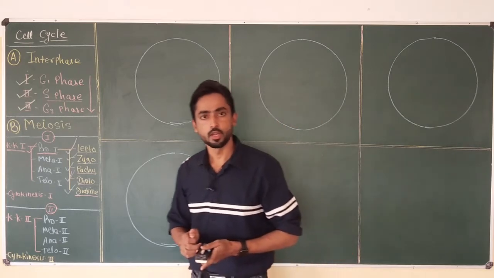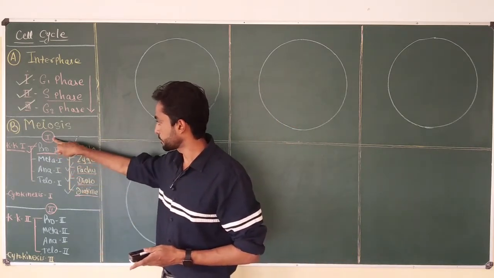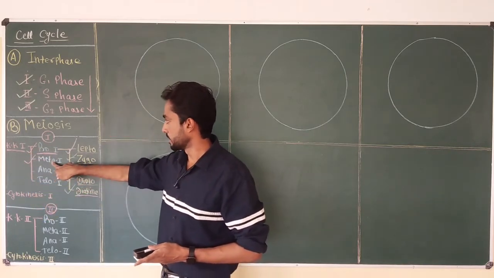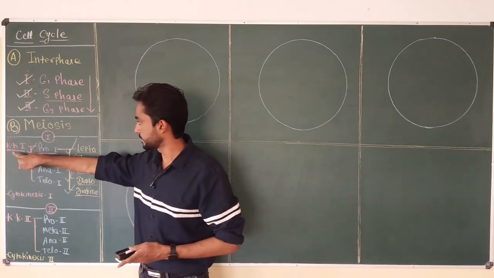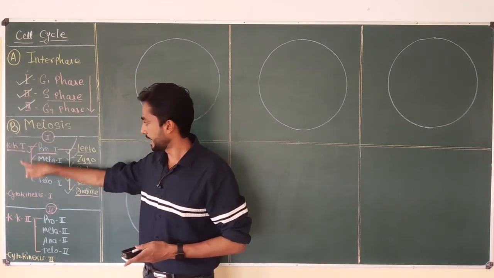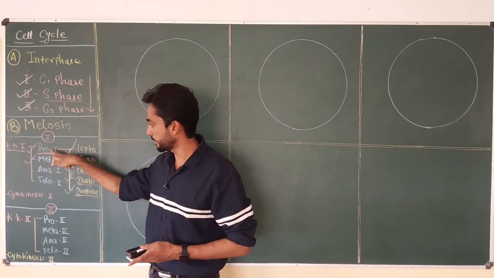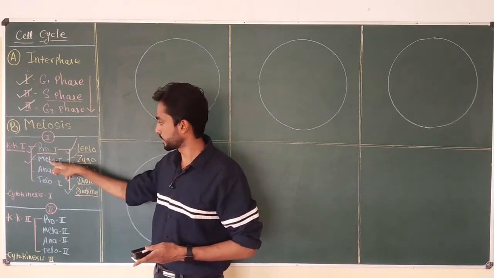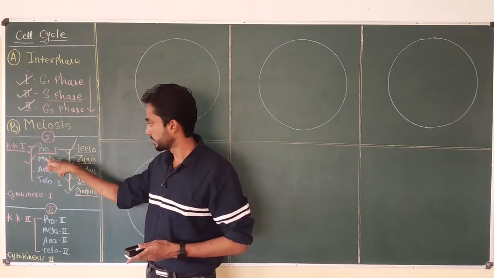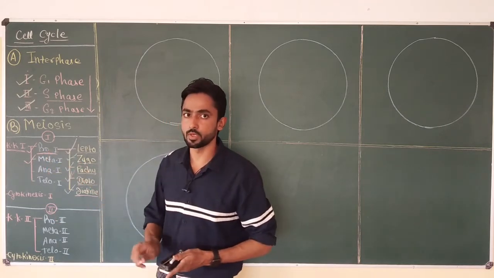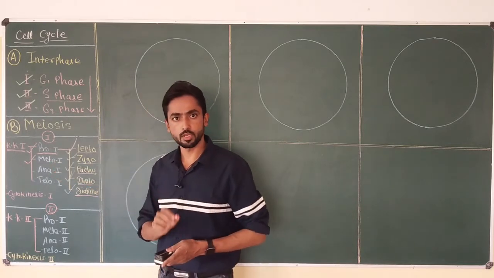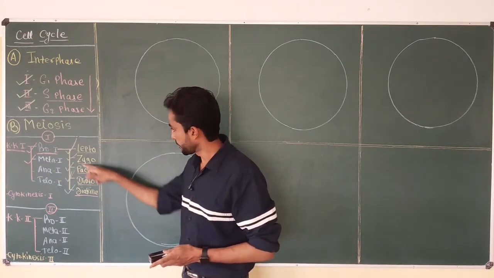Now in this video, I am going to discuss the next phase of meiosis 1, that is metaphase. As we know, meiosis 1 is divided into two phases, karyokinesis 1 and cytokinesis 1. And karyokinesis 1 is again divided into 4 phases, that is prophase 1, metaphase 1, anaphase 1 and telophase 1. We have discussed prophase 1. Now we are going to move towards metaphase 1. But before starting with metaphase 1, I just want to give a quick recap of prophase 1.